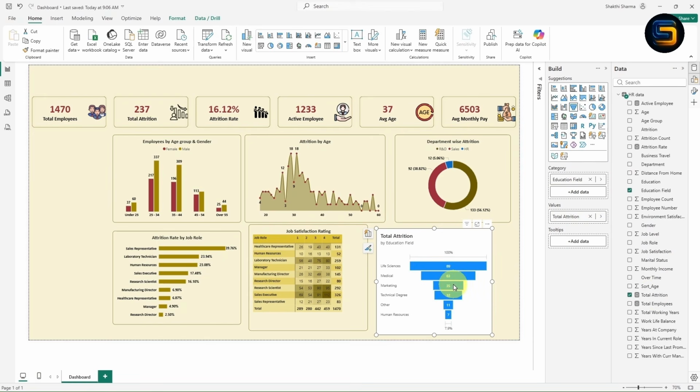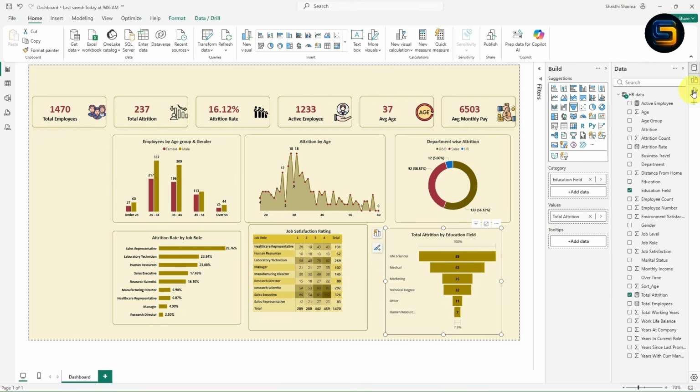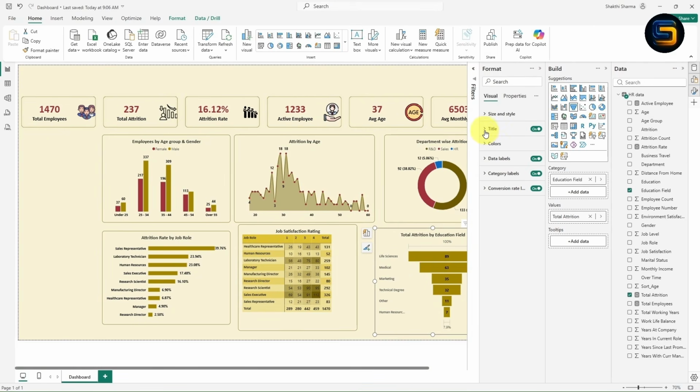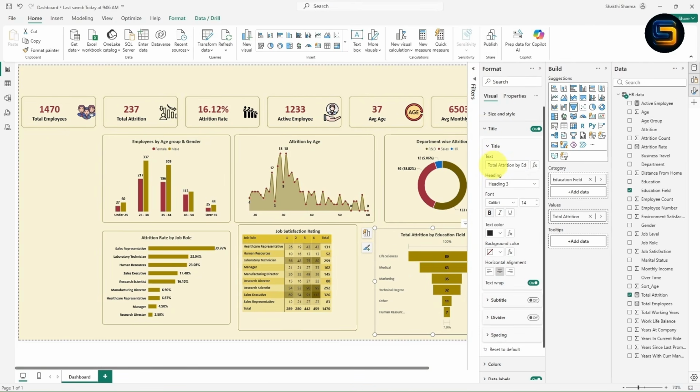Now the funnel chart is created. Let us give some formatting. Select this chart, click on format painter. Now apply the formatting on this chart. Once you click here, you can notice the formatting is applied. So let us give some formatting. Click on this format. From here you can give the title. Now instead of total attrition by education field, I will simply remove this total. Now it is perfect, attrition by education field, right? Now in this way you can give the formatting.